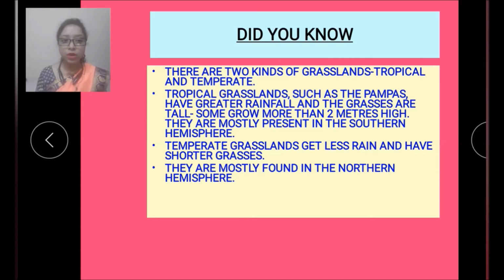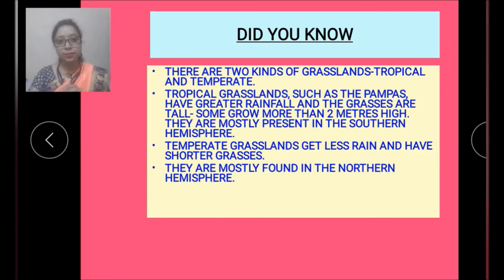Temperate grasslands are mostly found in the northern hemisphere, and tropical grasslands which are tall are mostly found in the southern hemisphere.